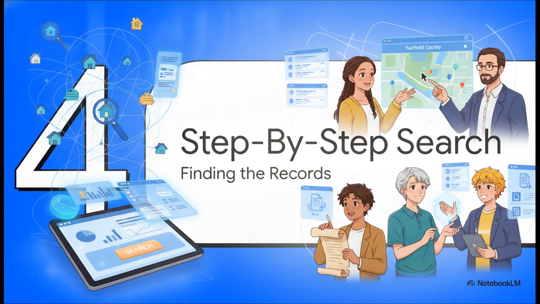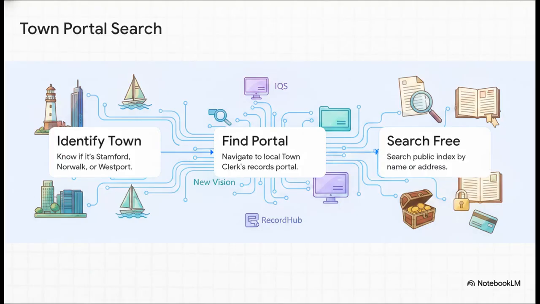All right, Section 4. The step-by-step portal search. Let's actually find those records. Here is the direct, tried-and-true method for pulling up local records. Step 1. You have to identify the specific town. You need to know for a fact if the property is in Stamford, Norwalk, Westport, or somewhere else. Step 2. Navigate directly to that specific local town clerk's online land records portal.